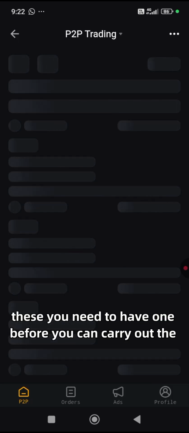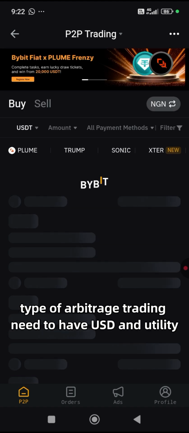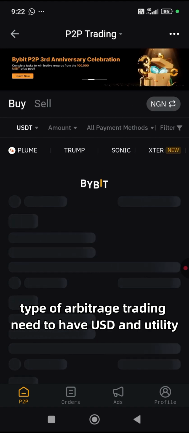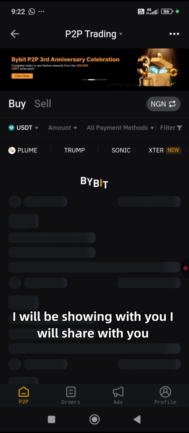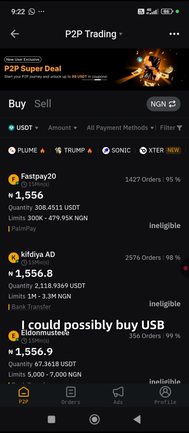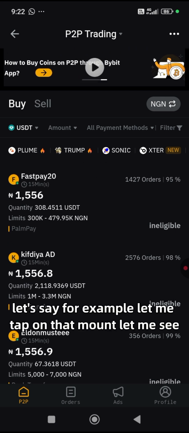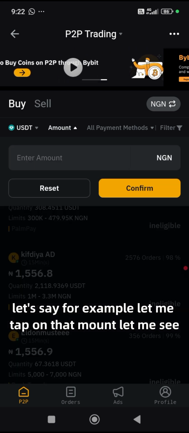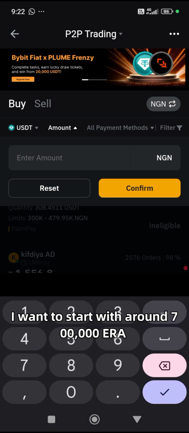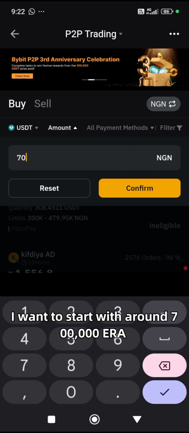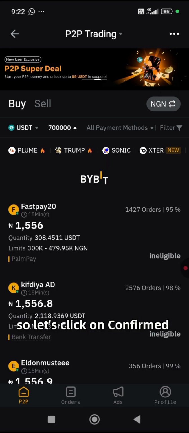You need to have funds before you can carry out this type of arbitrage trading. You need to have USDT, and if you don't have USDT, I'll be sharing with you how you could possibly buy USDT. Let's say, for example, let me tap on amount. Let me say I want to start with around 700,000 naira. So let's click on confirm.